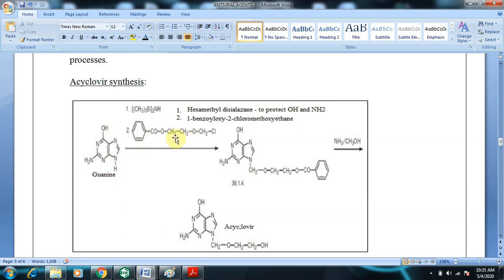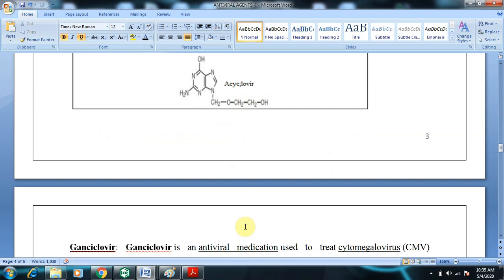So the reagent used is 1-benzyloxy-2-chloromethoxyethane. This is the structure of 1-benzyloxy-2-chloromethoxyethane. It will interact with this free NH and there is a bond formation. In the next step, this is an ester, OC double bond O, benzyloxy group, which will be cleaved. In the presence of ammonia and methanol, this group is cleaved to give OH, and this will be the structure of acyclovir, or the synthesis of acyclovir.